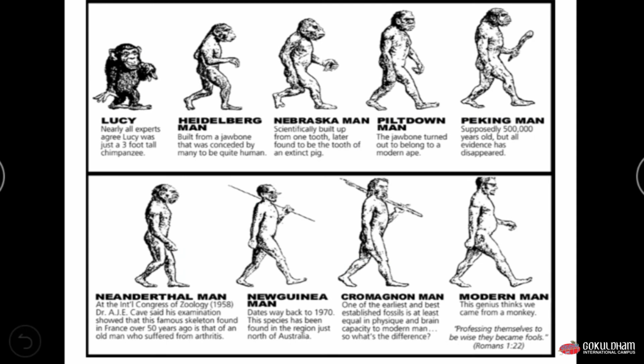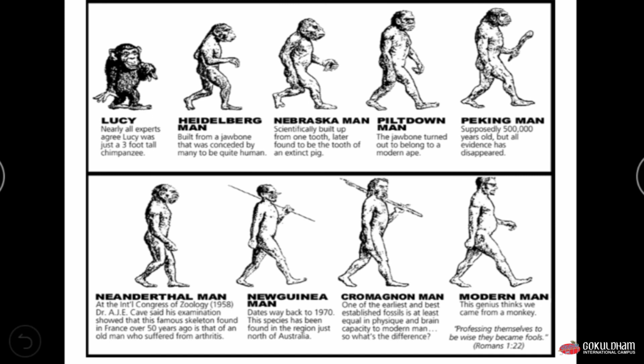The human evolution, how humans evolved over time. Nearly all experts agree that Lucy was just a 3-foot tall chimpanzee-like creature. From that, we humans evolved with time, and as the result of so much evolution, today the modern man has evolved.